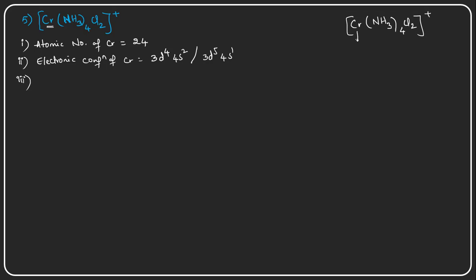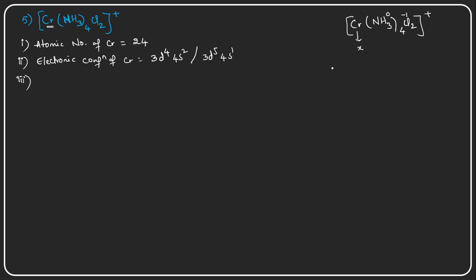For this, we don't know what the oxidation state is, we need to find out. And the ammonia, we know these 4 ammonia molecules carry a zero oxidation state. Why? Because they are neutral molecules. And each chlorine is a halogen, which carries a -1 oxidation state.